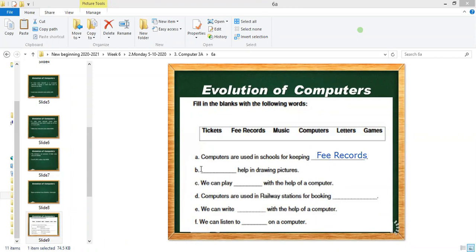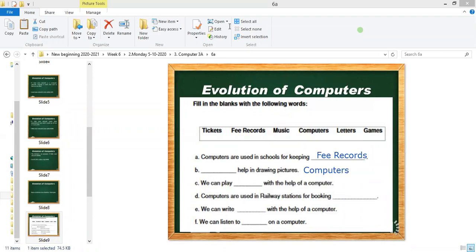After this, we have: dash help in drawing pictures. Who helps in drawing pictures? Computers help in drawing pictures. So the right answer is computers for part B. I will write the answer here so that it is visible to everyone. We can play dash with the help of computer. We can play what on computer?